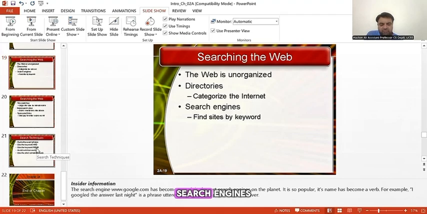This search engine allows you to find any document or anything you want by using a keyword. For example, if I want ICT lectures, I will simply type in ICT lectures. This is a keyword, and I give this keyword to a search engine, Google, and Google will retrieve the required information. This is how we access information across the internet.